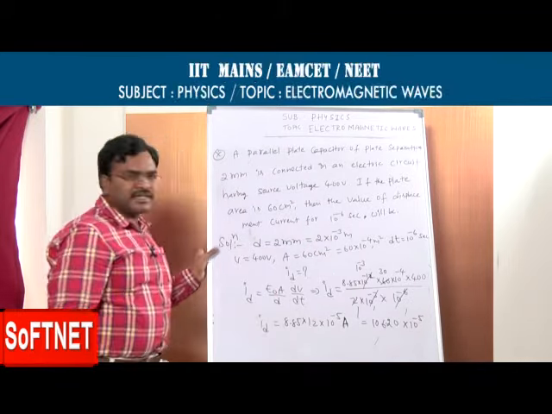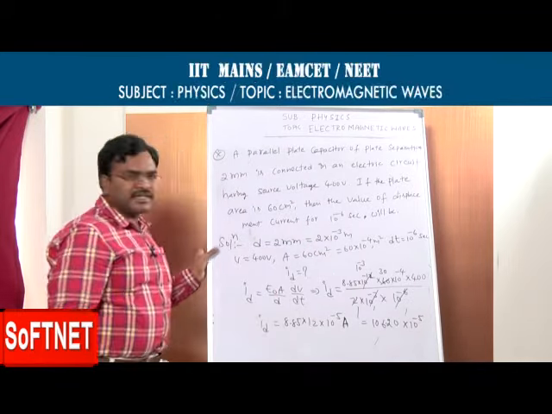Is it clear? What we have now? Plate separation given, voltage given, plate area also given. Now displacement current for 10 power minus 6 seconds. What is the formula? ID is equal to epsilon 0 A by D into dV by dt. Substitute all these values and simplify, and you get the answer.